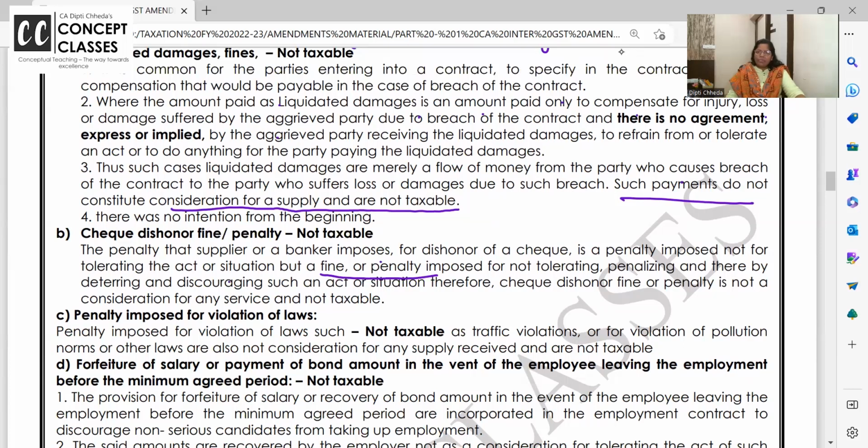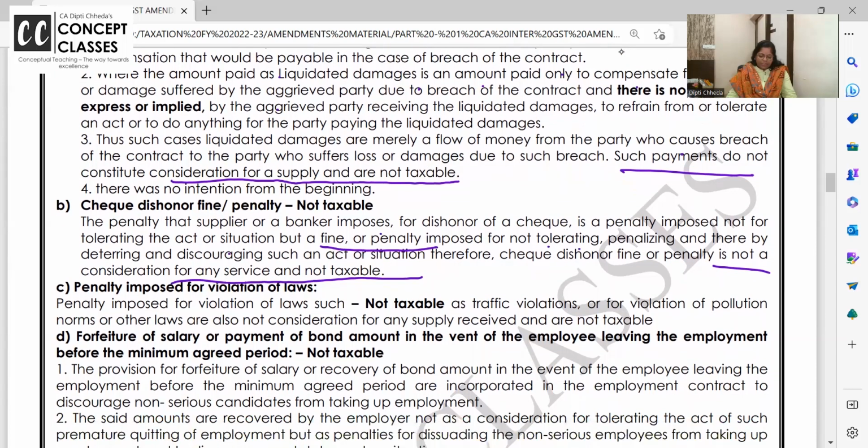Simply a fine, because the bank's time was also wasted. Okay, so there is nothing like tolerating or refraining or doing, and therefore it is not a consideration for supply, and this is clear cut not taxable. Okay, right? Check dishonor, fine, penalty, not taxable.